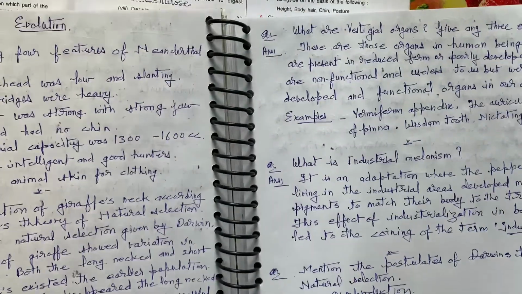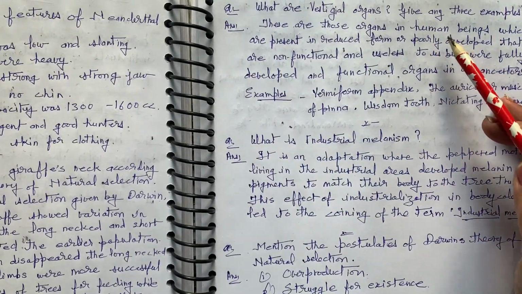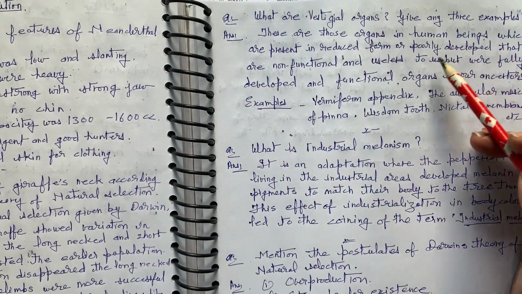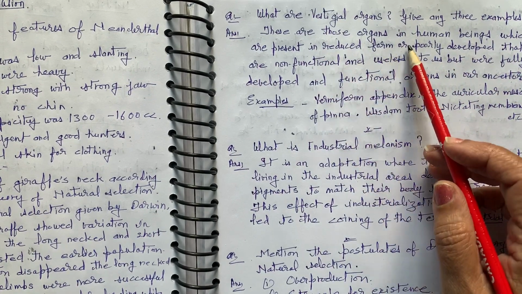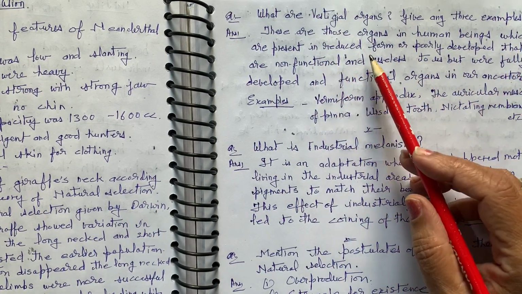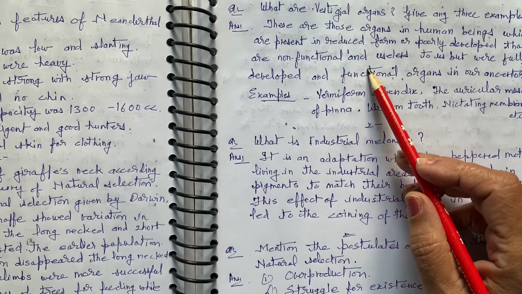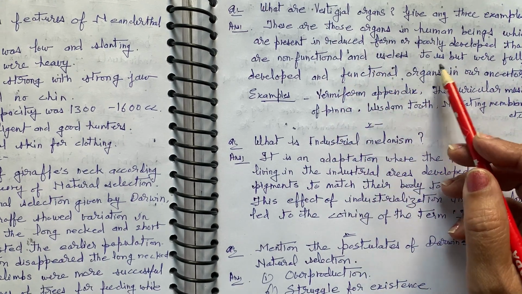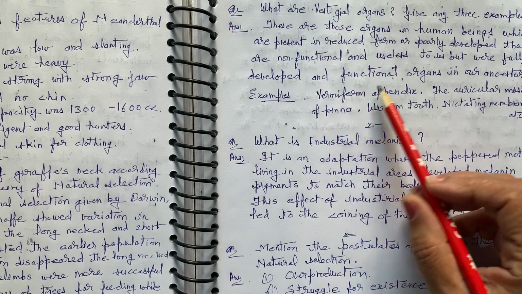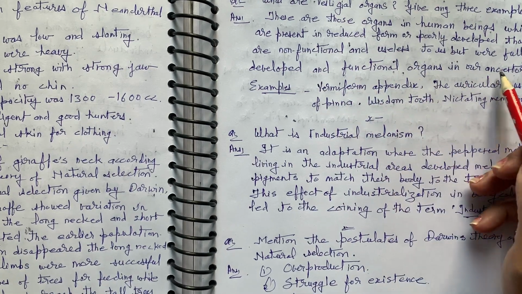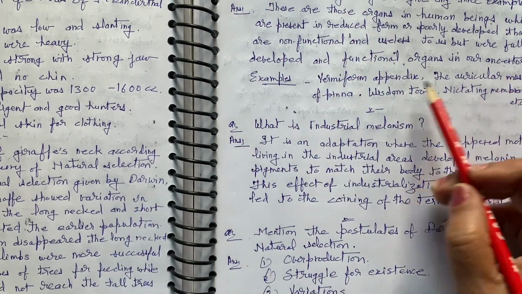Right? What are vestigial organs? Give any three examples. These are those organs in human beings which are present in reduced form or poorly developed, that are non-functional and useless to us but were fully developed and functional organs in our ancestors.